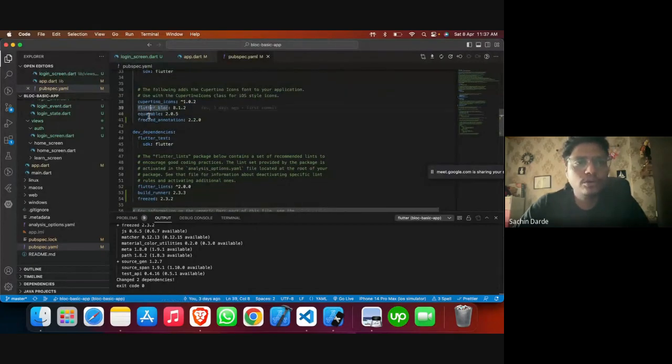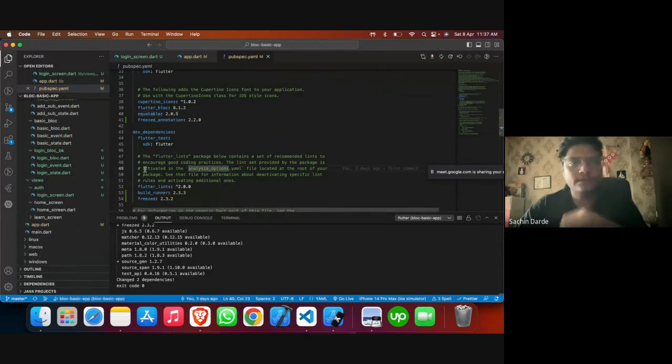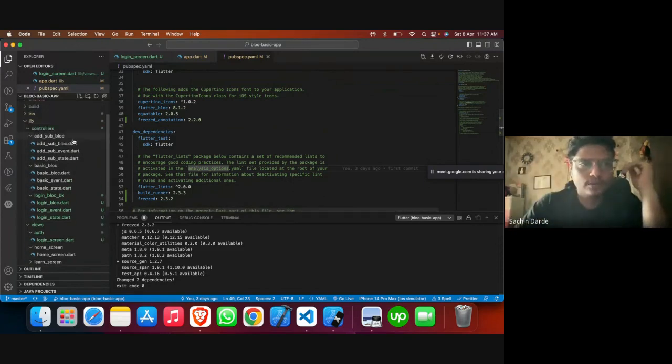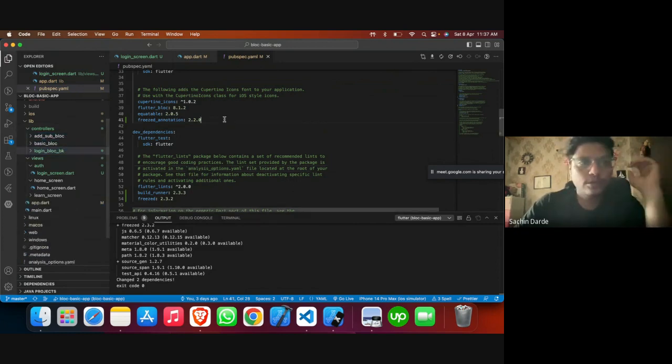So we are no longer going to need the equatable, so we can remove it. But as we have some other classes which will not be okay with that, I'm just keeping it as it is. So how do we create this? Do we actually need to create a file? No, we don't need it.